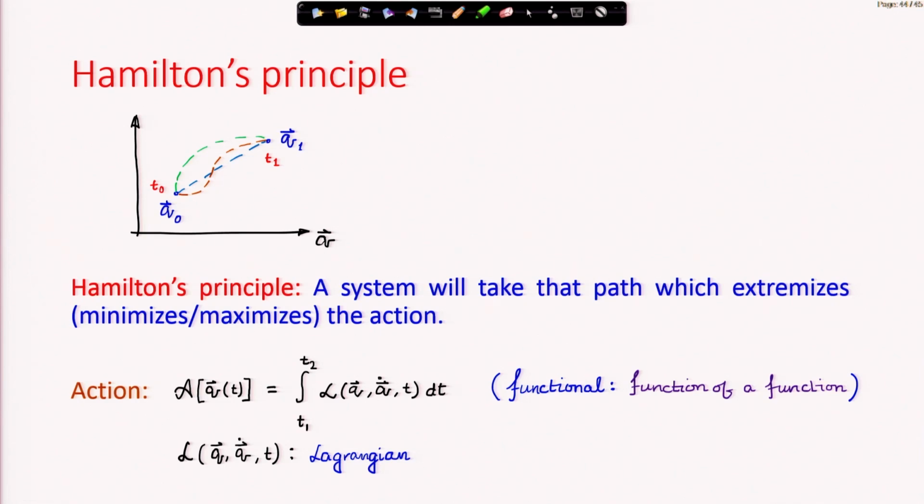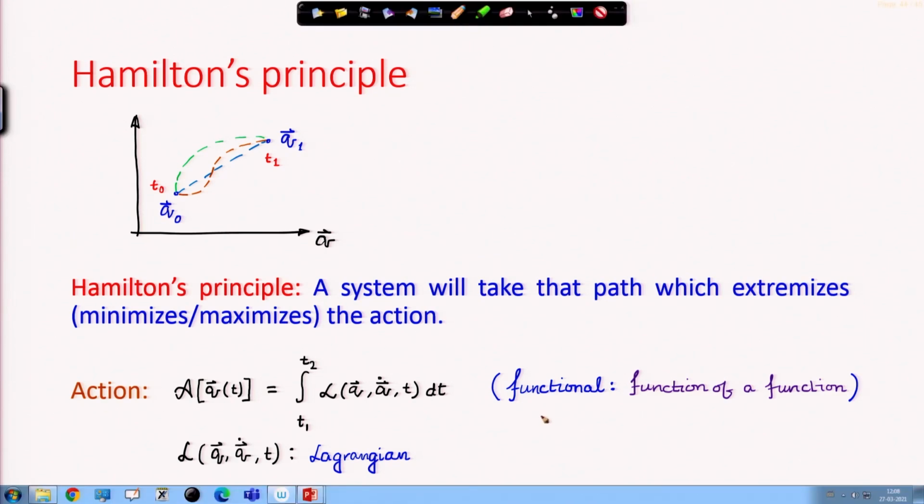This action is known as a functional. It is a function of a function. What is that function? That is the path of the generalized coordinates, the variation of path with time, q as a function of t, the evolution of the generalized coordinates as a function of time.